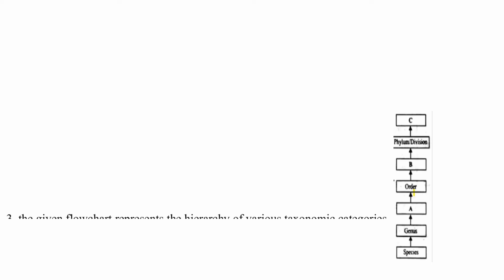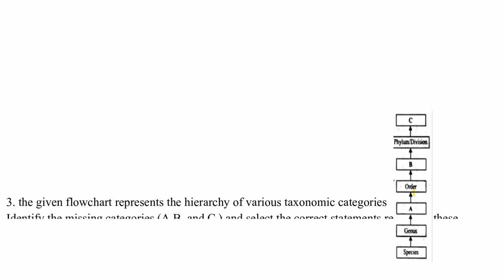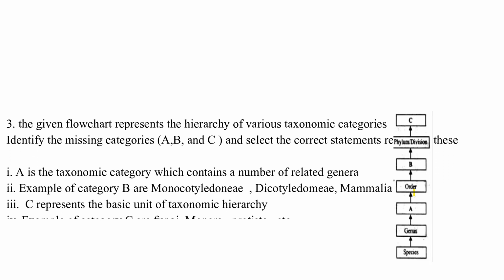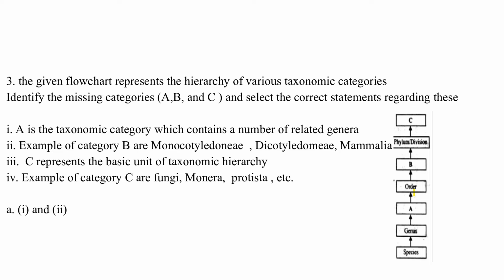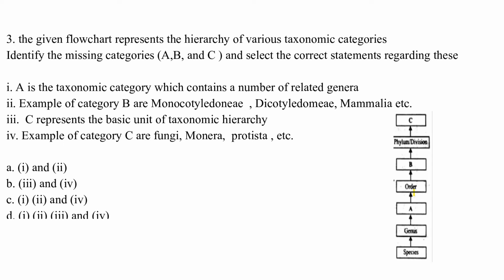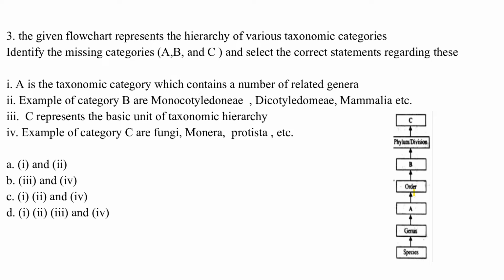The given flow chart represents the hierarchy of various taxonomic categories. Identify the missing categories A, B and C and select the correct statement regarding this. I. A is the taxonomic category which contains a number of related genera. II. Examples of category B are Monocotyledonae, Dicotyledonae, Mammalia, etc. III. C represents the basic unit of taxonomic hierarchy.